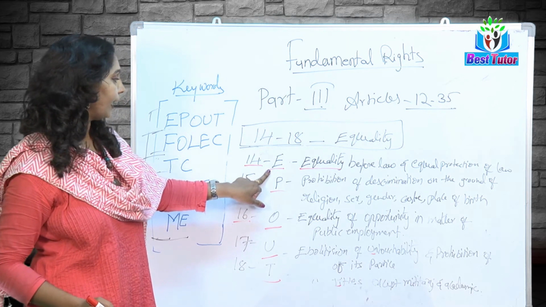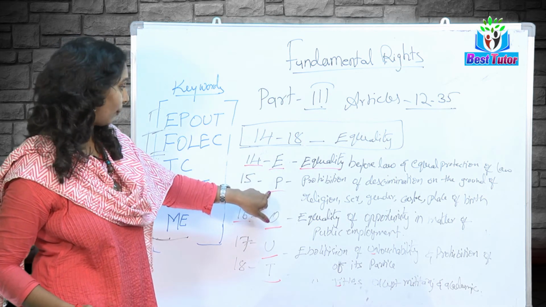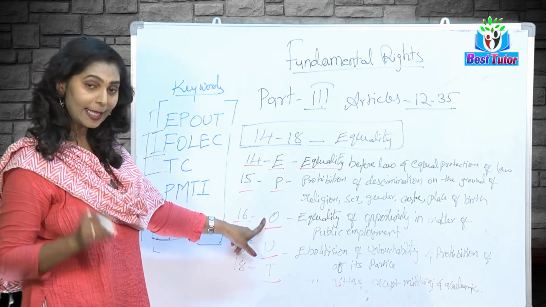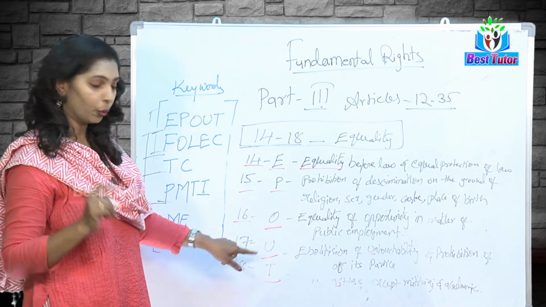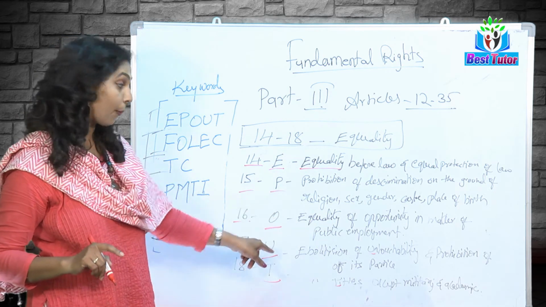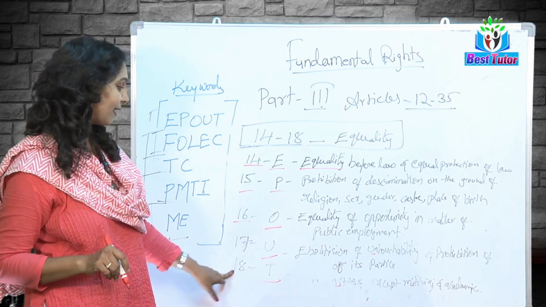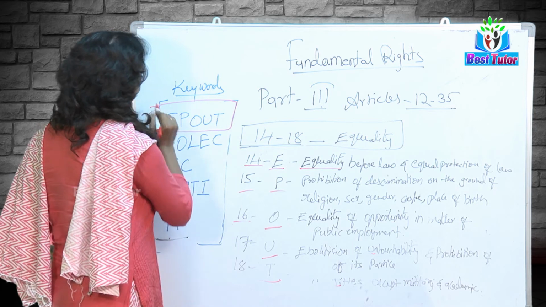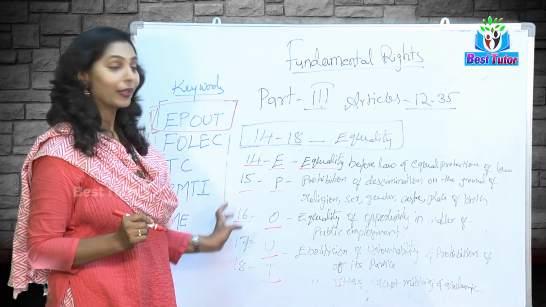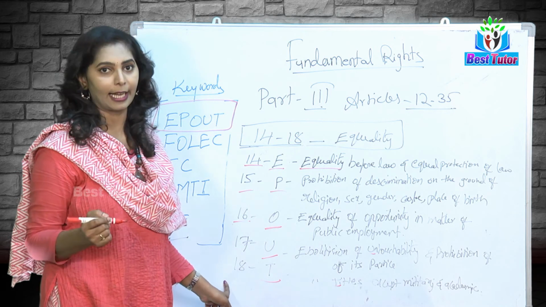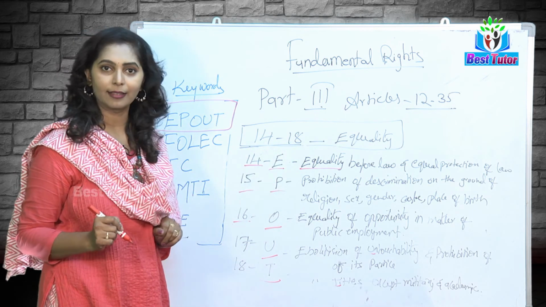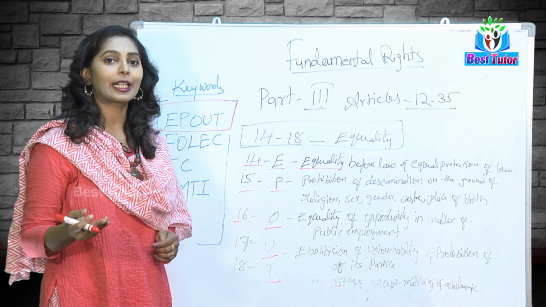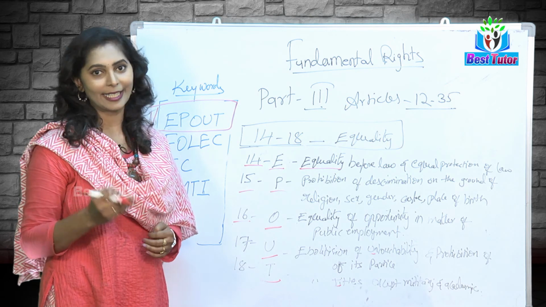So, E is equality, P is prohibition of discrimination on the ground of religion, sex and gender, and O is opportunity. 16 O, 17 U, U means abolition of untouchability. 18 means T, titles. When you recollect this, you will be able to remember all the articles from 14 to 18 at a time. I hope you understand well. We will meet you in the next class. The rest of the articles we will discuss there. Thank you.